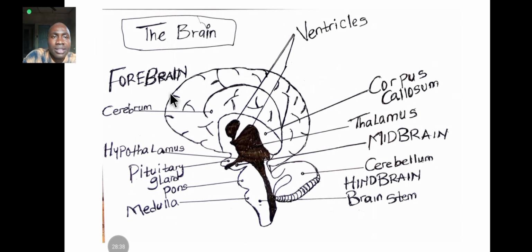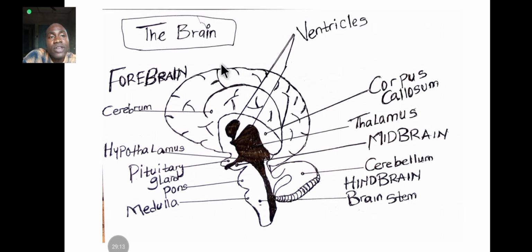This is the structure of the brain. Remember, the brain is the father of the central nervous system. The brain is divided into three parts: you have the forebrain, the midbrain, and the hindbrain. This hindbrain can also be called the brainstem. You can call it hindbrain or brainstem.